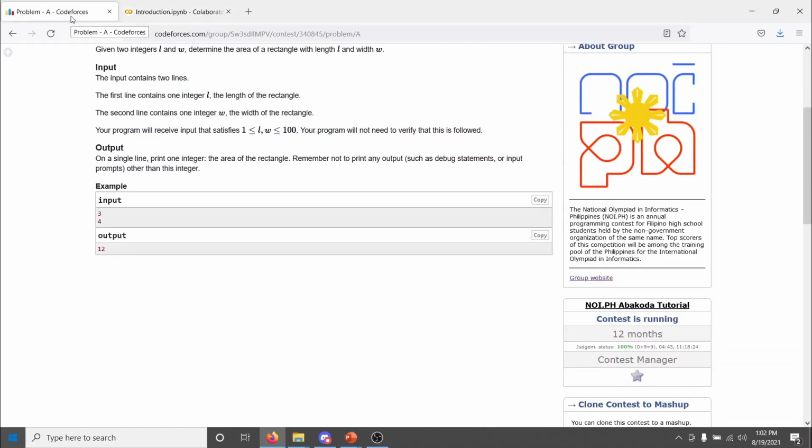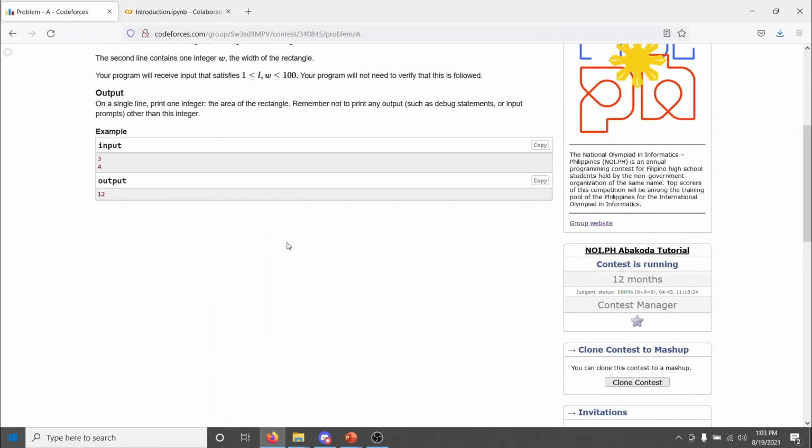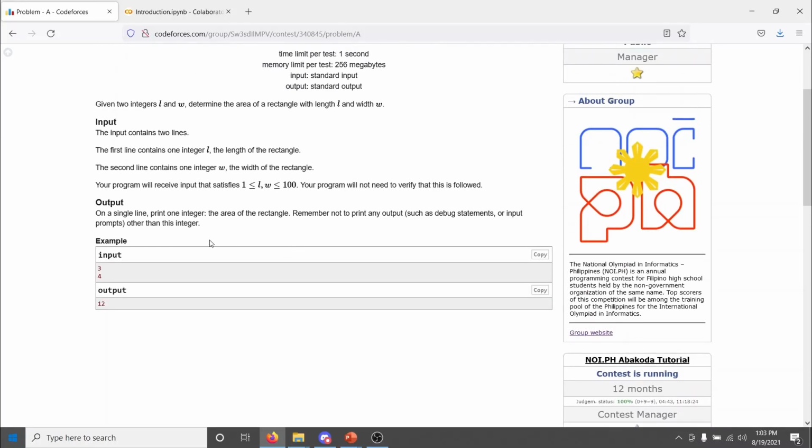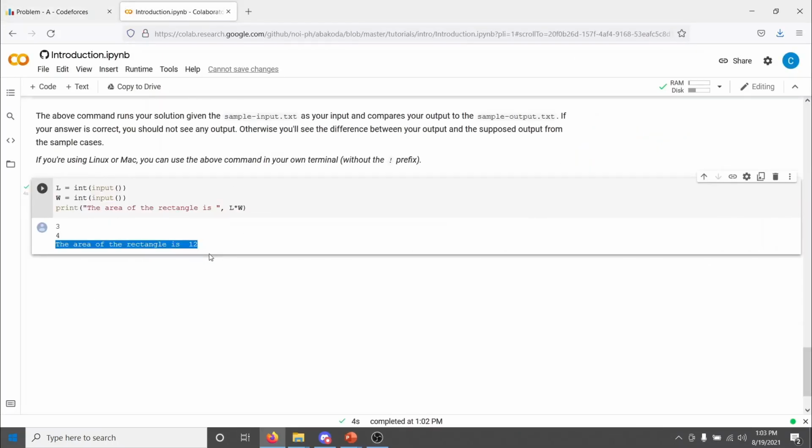But the problem is, remember, the judge isn't a human. In order to test things to do the judging automatically, the judge is a computer, and the computer needs the output format to be exact. Because all the computer sees is that 12 was the expected output, and you outputted "the area of the rectangle is 12", in quotation marks. And they don't match. So your program gets wrong answer.